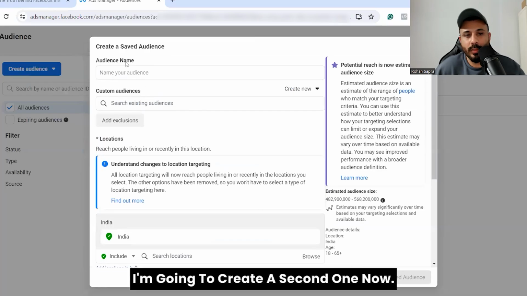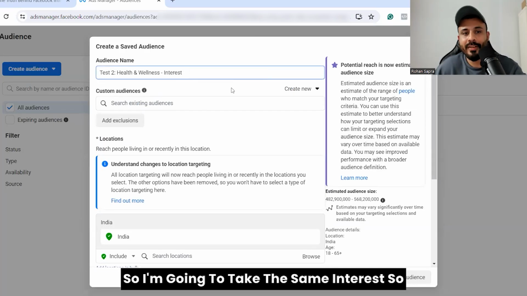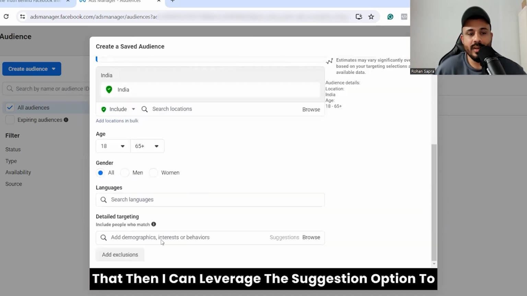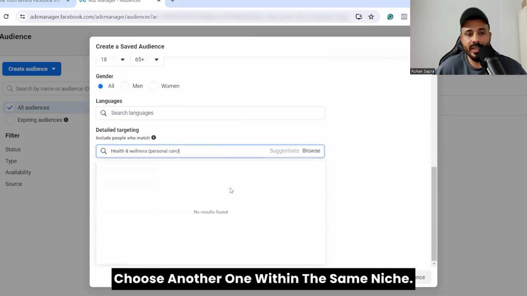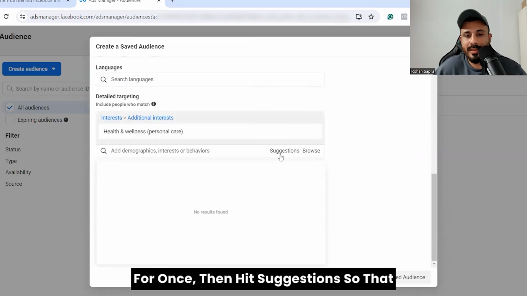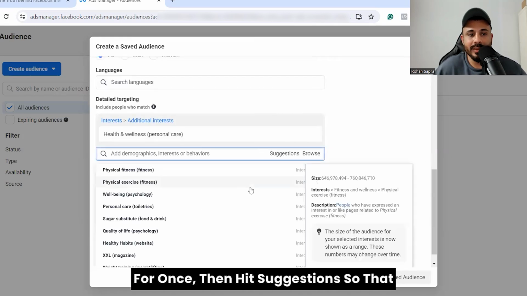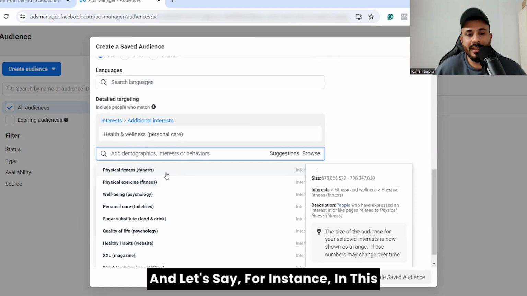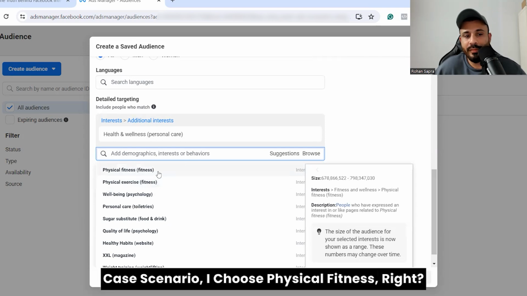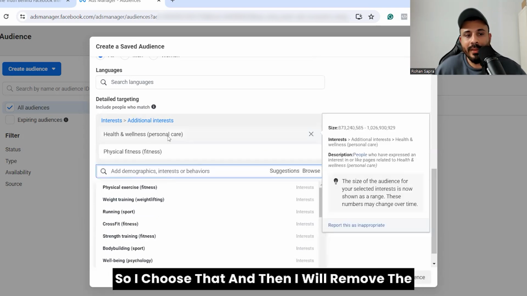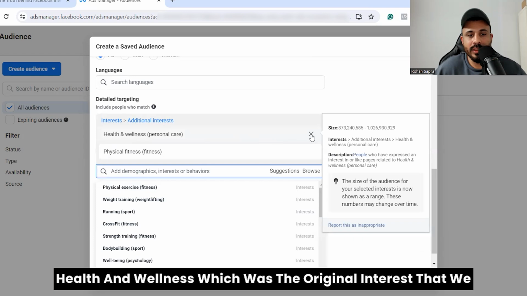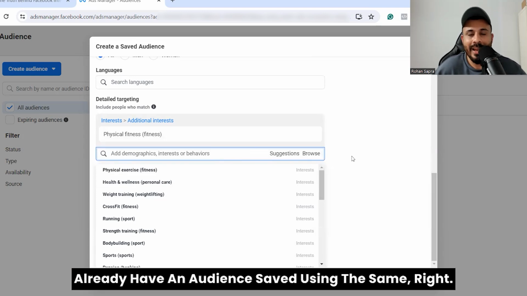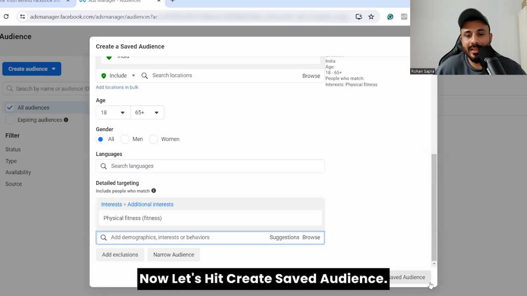I'm going to create a second one now. So I'm going to take the same interest so that then I can leverage the suggestion option to choose another one within the same niche. I'm going to select the same interest for once, then hit suggestions so that it shows me other interests available. And let's say, for instance, in this case scenario, I choose physical fitness, right? So I choose that. And then I will remove the health and wellness, which was the original interest that we already have an audience saved using, right? Now let's hit create saved audience.